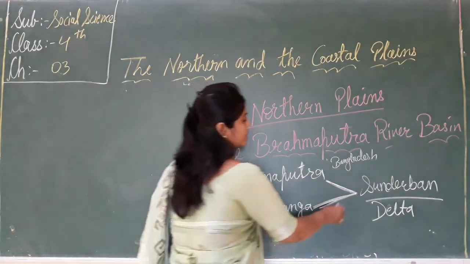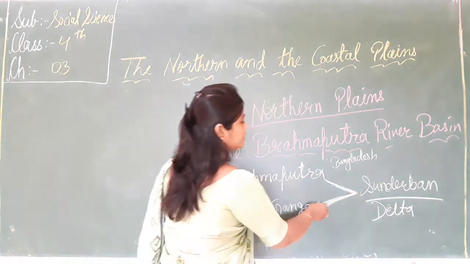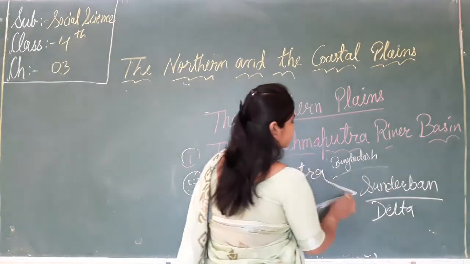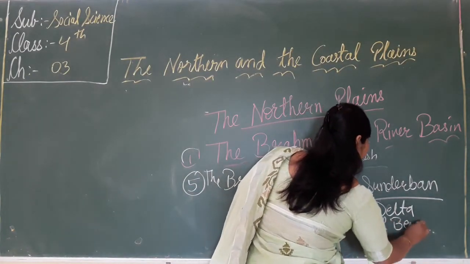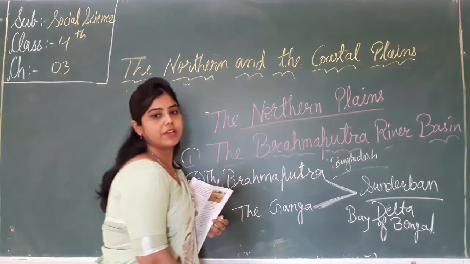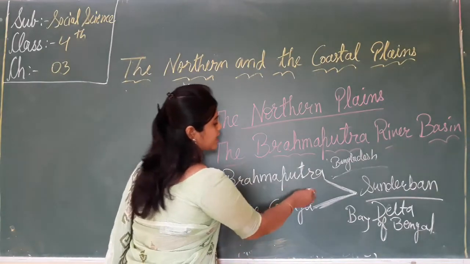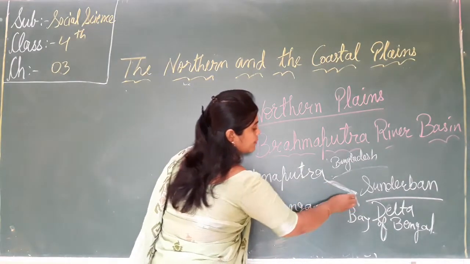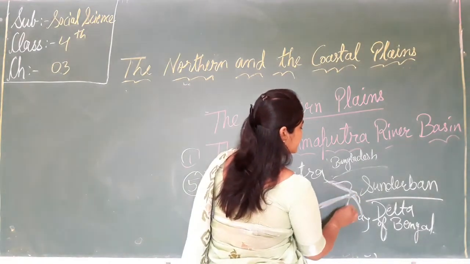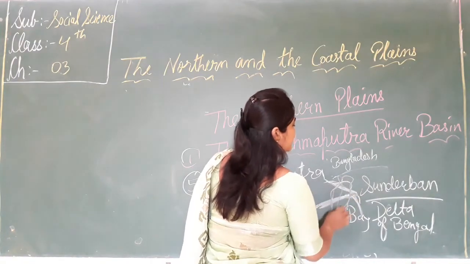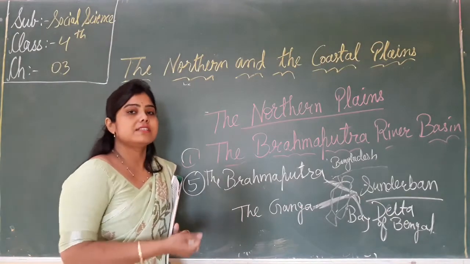जिसको क्या बोलेंगे? Sundarban delta. And these rivers, ये जो किसमें गिरती है? That is the end point of this river, the Bay of Bengal. ये किसमें गिरेगी? That meets in the Bay of Bengal. And in this Bay of Bengal, जब यहाँ से गिरेगी, in this area it forms a delta that is called the Sundarban delta. And there are many mangrove trees in that area.